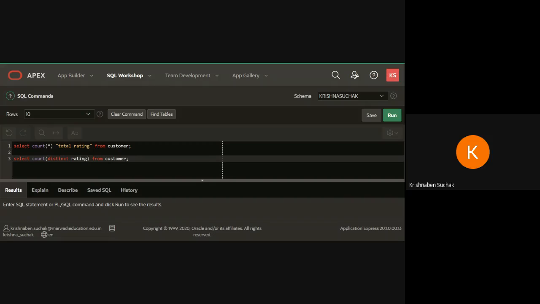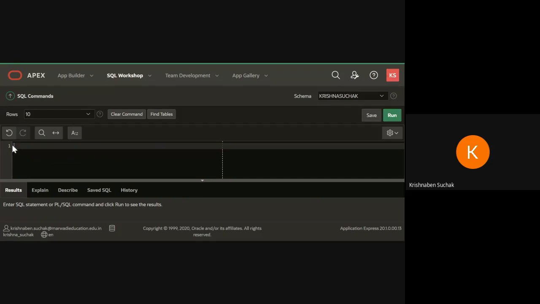Okay, completed. Now see our next query. Find the largest order taken by each salesperson. First you try to do it by yourself. We have to use group by. You can do this query in two ways. One is without using group by, but here it is given that you have to use group by.